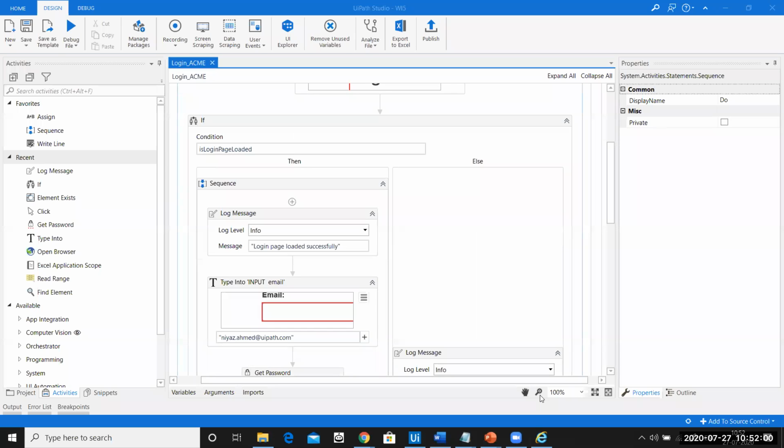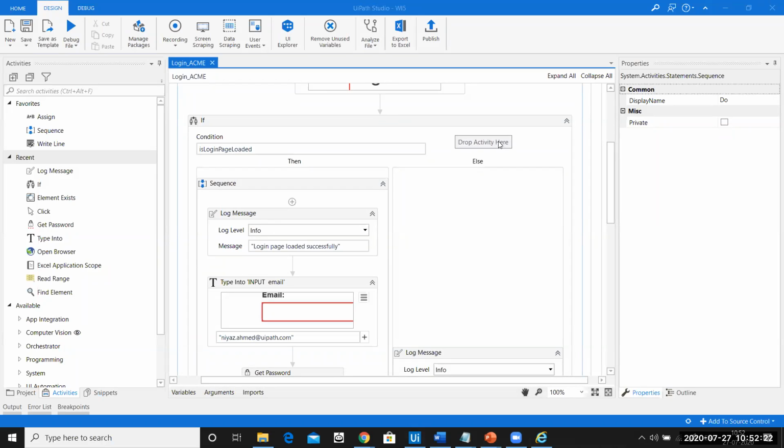Yes, you can put a message box and then you can always print a message. So instead of log, you can print a message box. But then a message box requires human intervention. So the message box will say, click on OK, then only it will proceed further. So it's up to you how you want to implement it.